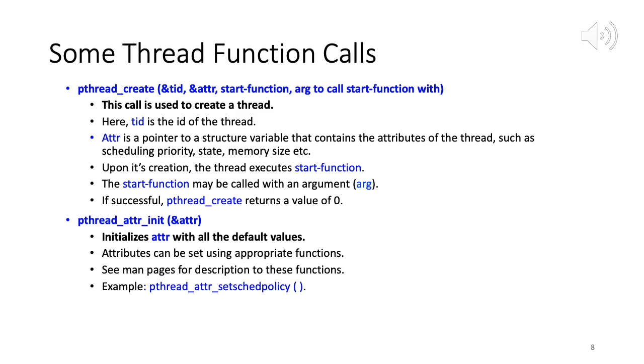So in this case, we want to add the first n numbers. So that value of n can be passed as an argument to start function. If successful, pthread_create returns a value of 0. So each of these are functions. They can have valid return values, right?